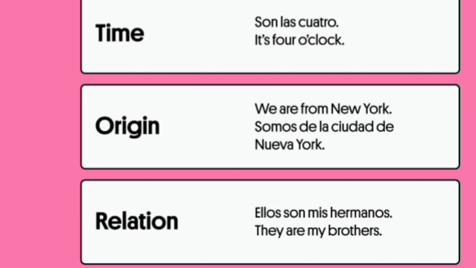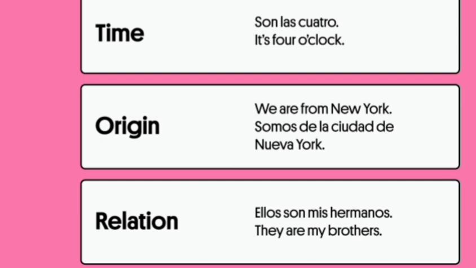Origin, let's say, we are from New York. Somos de la ciudad de Nueva York. Next, relation would be, ellos son mis hermanos. They are my brothers.